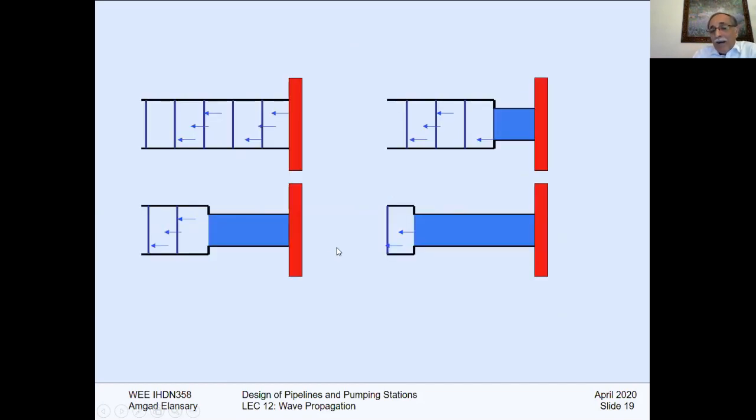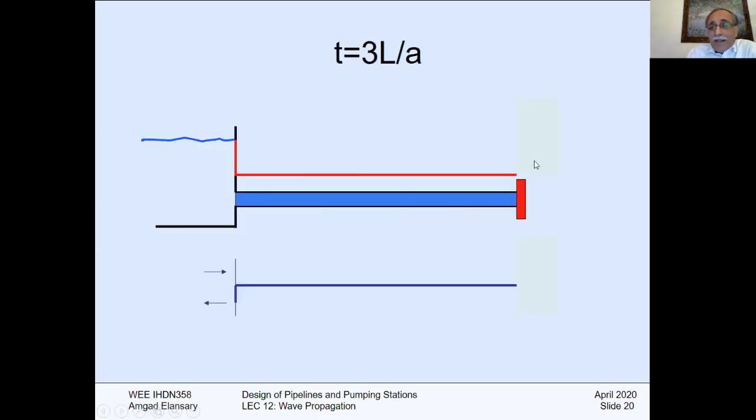Again, what will happen next? A negative wave will come from the valve, and instead of stretching the pipe, it will be reducing the pipe. Due to that negative wave, it will reduce the pipe diameter. Velocity is zero, and there is a reduction in the diameter and relief of the fluid to the tank one more time, and we'll see that at 3L/A.